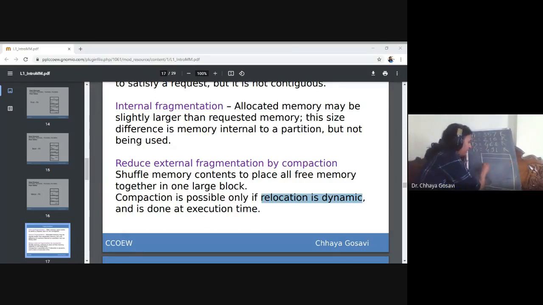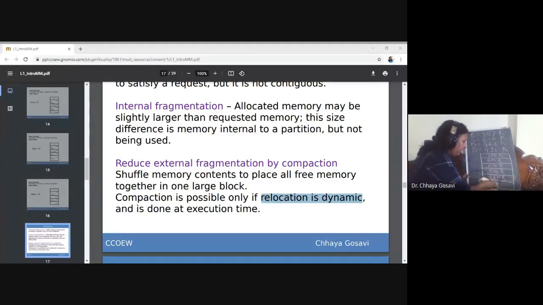And memory blocks. Now assume that there is an operating system. So a 200K block, then 400K, 600K, 500K, and 250K.